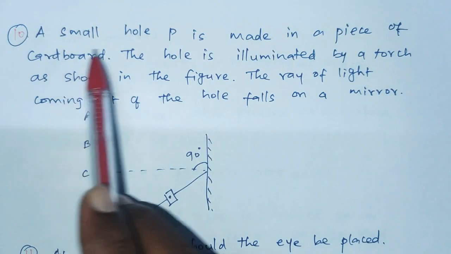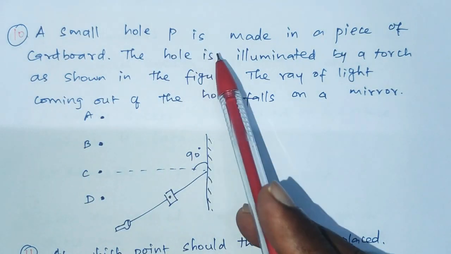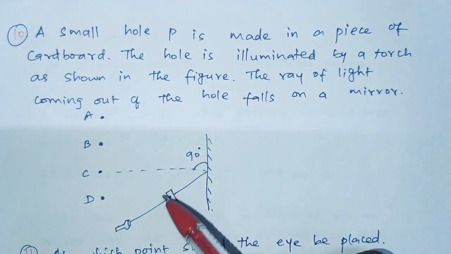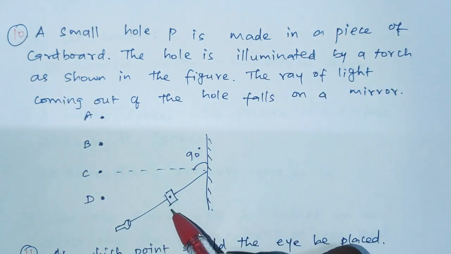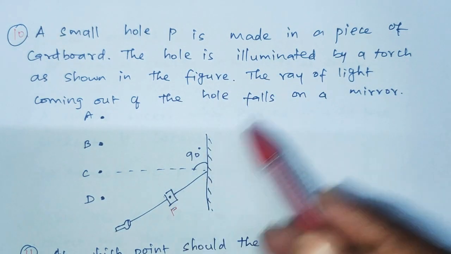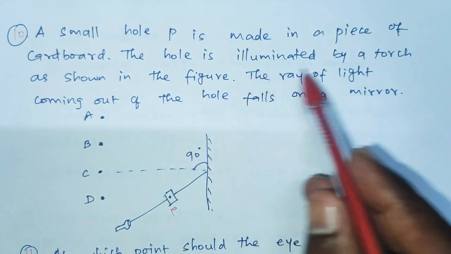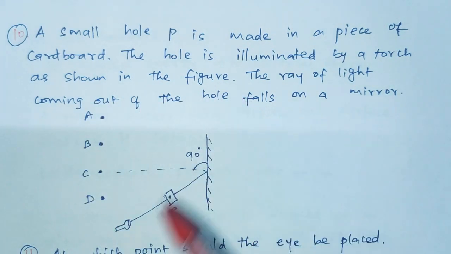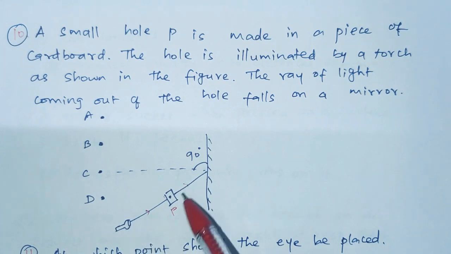10th one, a small hole P is made in a piece of cardboard. So this is the cardboard. The hole is illuminated by a torch as shown in the figure. This is the torch.